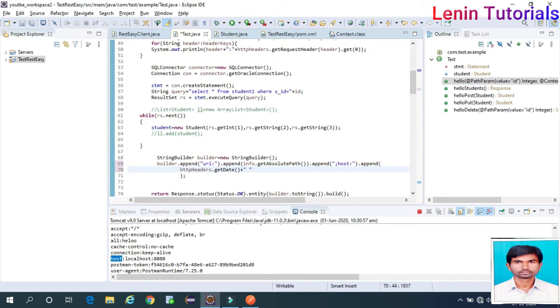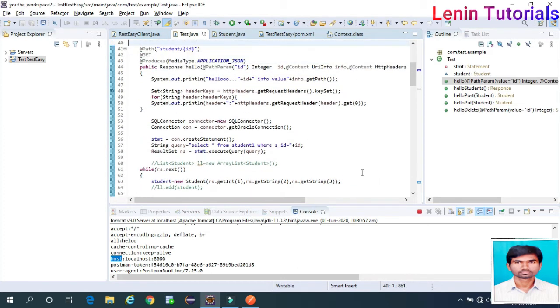Now what we can print here? See here from the HTTP headers I'm printing date and language. Yes, a lot of things are there, but as of now I'm printing only these two, language and date, from the HTTP headers. This one context.